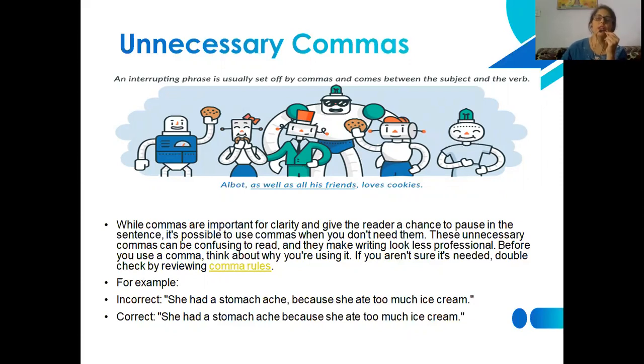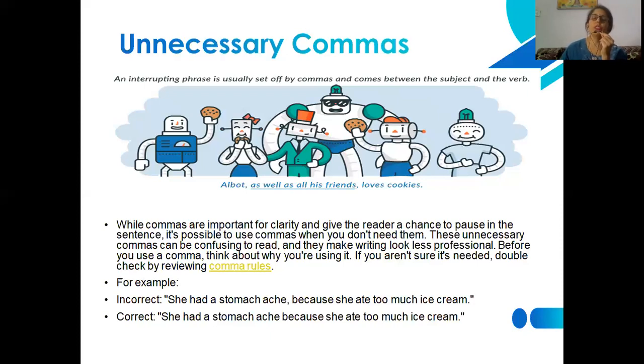It's possible to use commas when you don't need them. Unnecessary commas can always create confusion among readers because they won't be able to understand the use of the comma, why we took a pause, and whether we should use it or avoid it. If it is not clear in your mind, you're not going to avoid these sorts of errors.